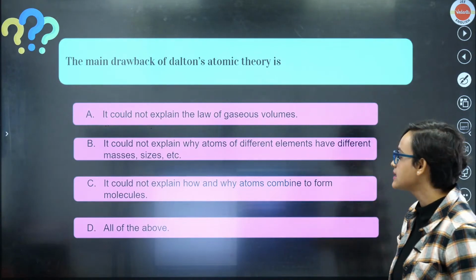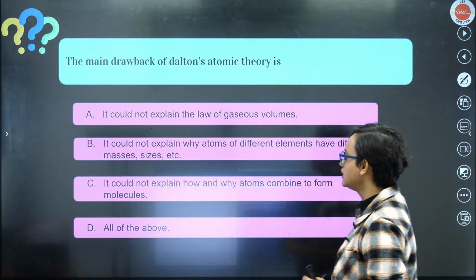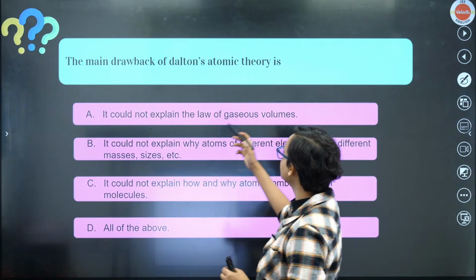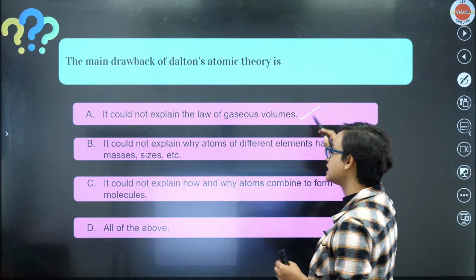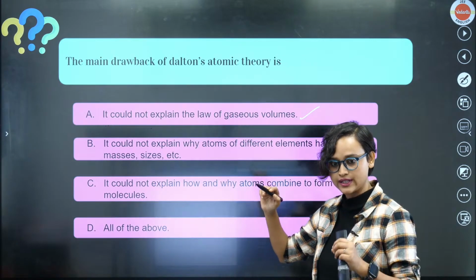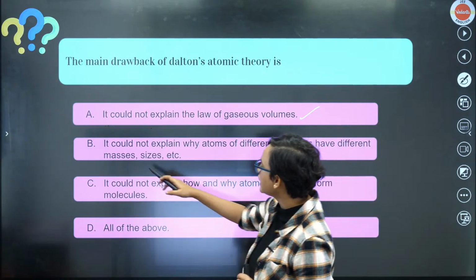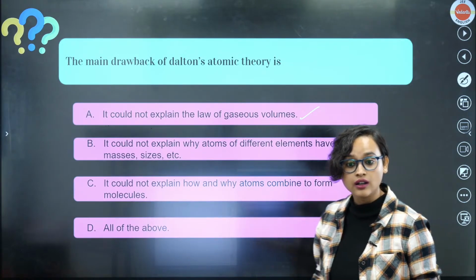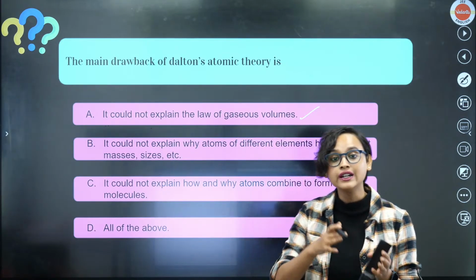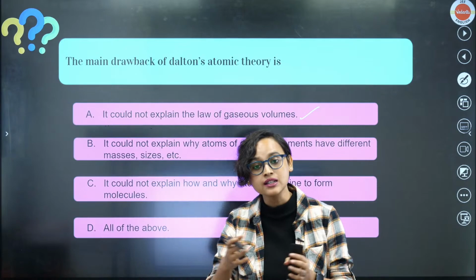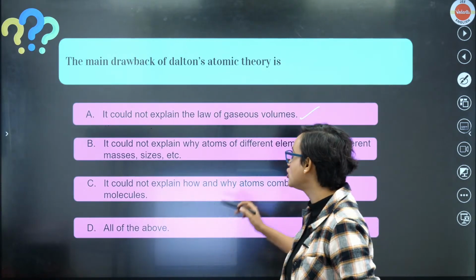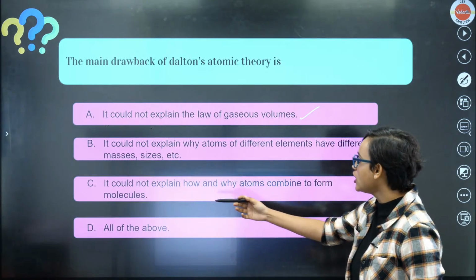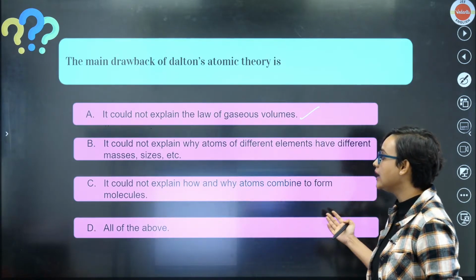Now students are saying option C. Alright. So, let me tell you that it could not explain the law of gaseous volumes. This is something I told you. Then I told you that it could not explain why atoms of different elements have different masses and sizes. It could not explain how and why atoms combine.